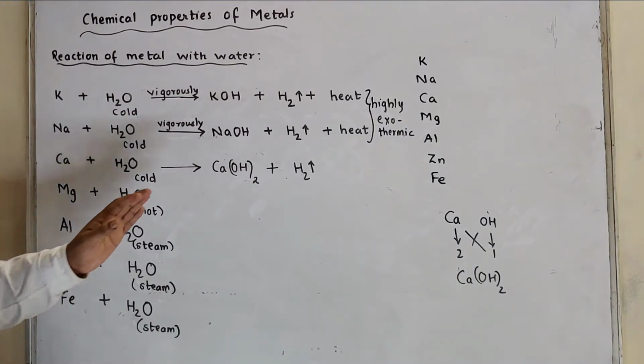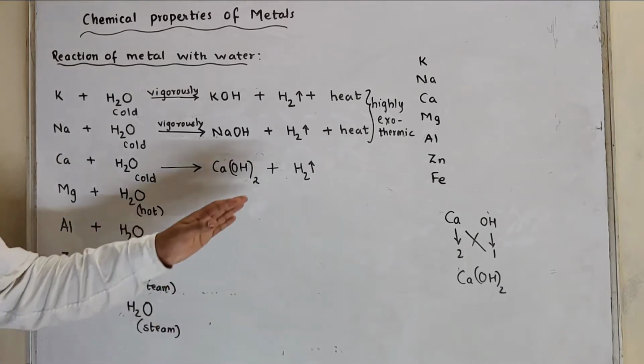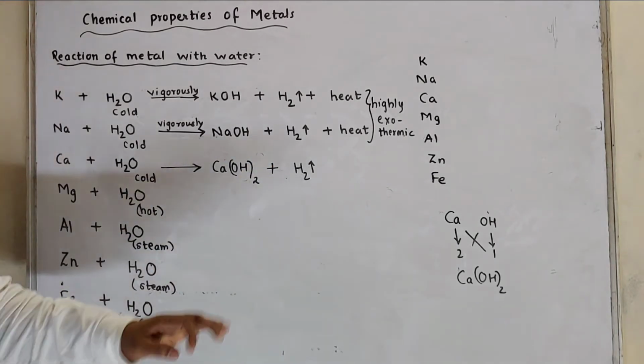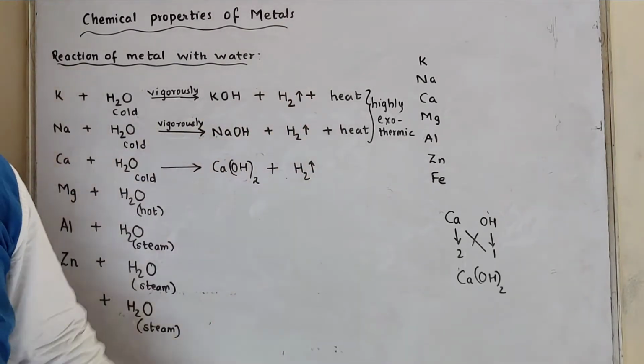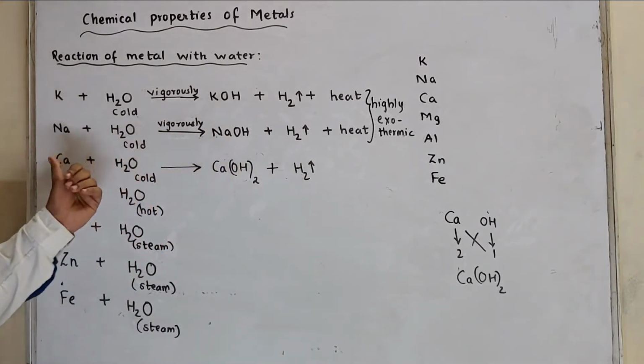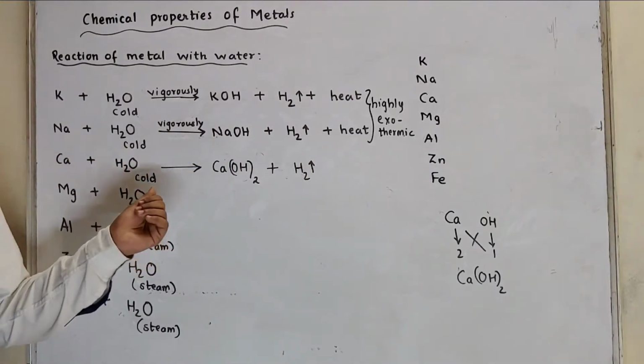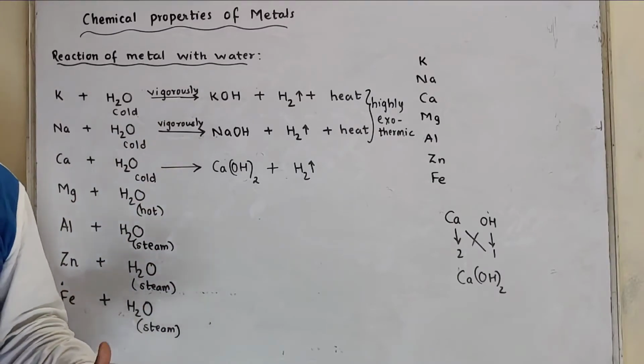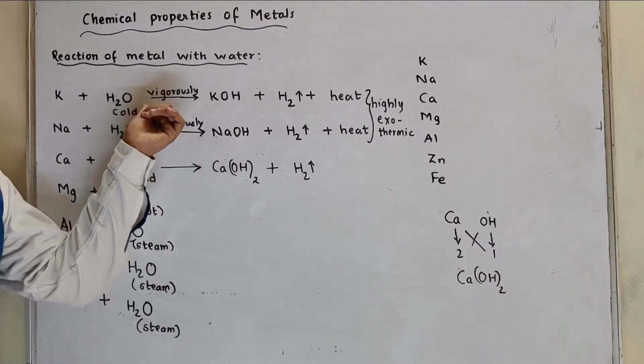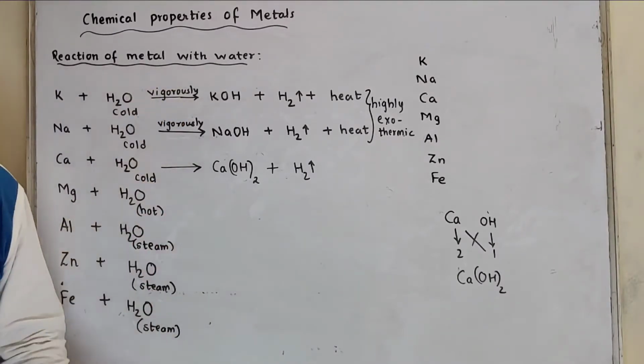But one thing is clear, here heat is not given out. Why? Because a very less amount of heat is given out. We can say calcium reacts with cold water less vigorously. Here highly vigorous, this is less vigorous.